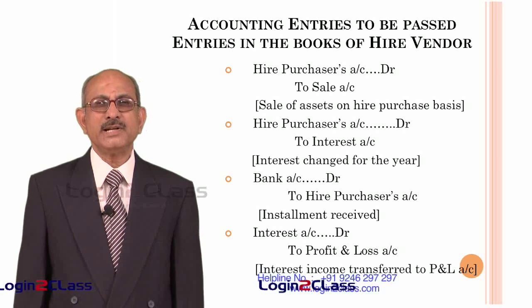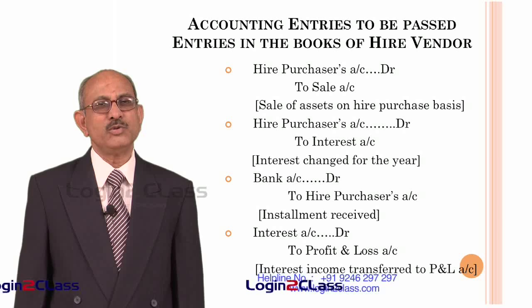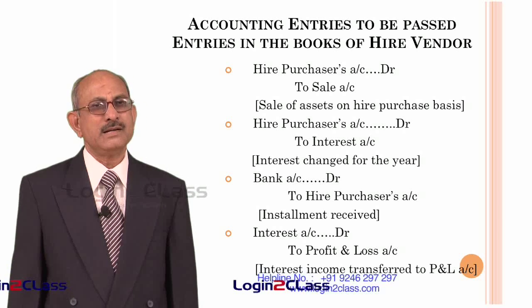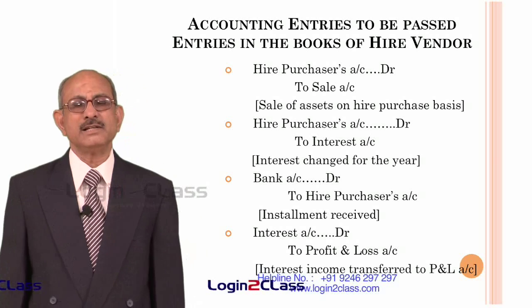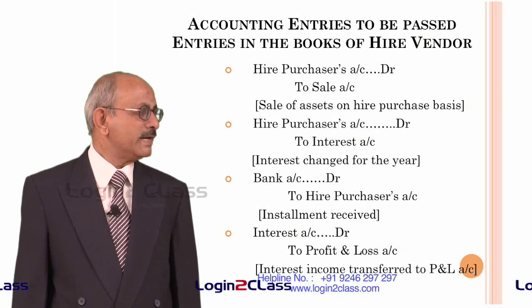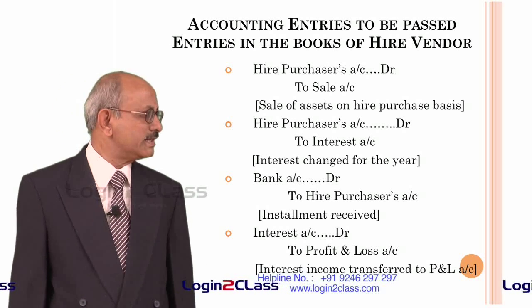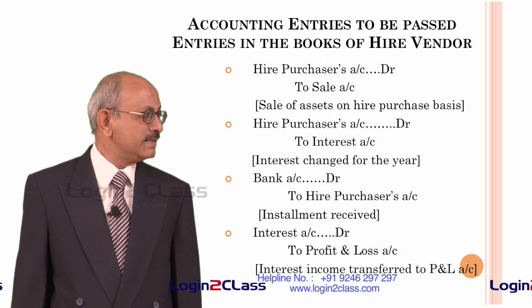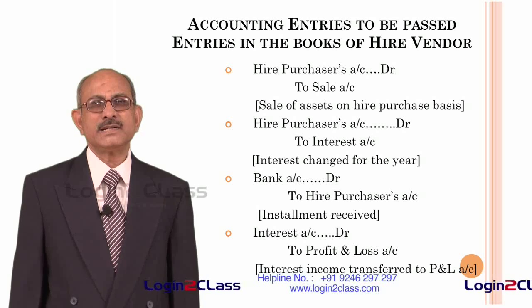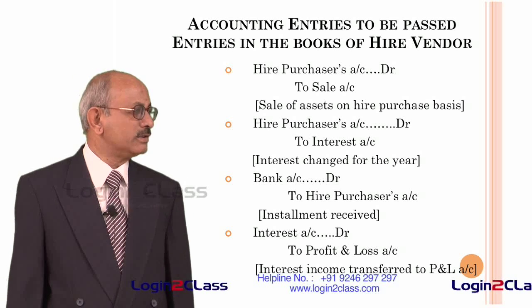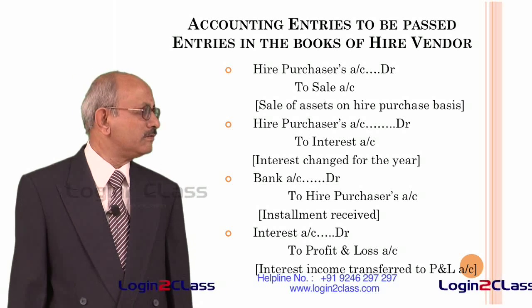So, when the installment is received, then obviously bank account is debited and hire purchaser's account is credited. That means the liability of the hire purchaser goes down by crediting the amount of installment in his account. And when interest is transferred to P&L account, because it is an item of income, interest account is debited and profit and loss account is credited with the amount of interest.